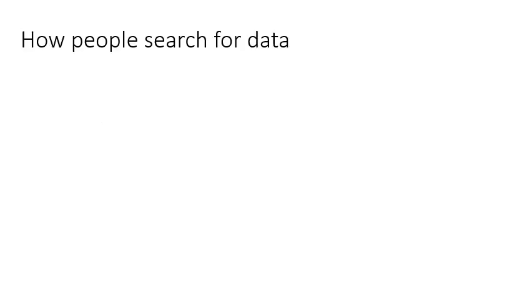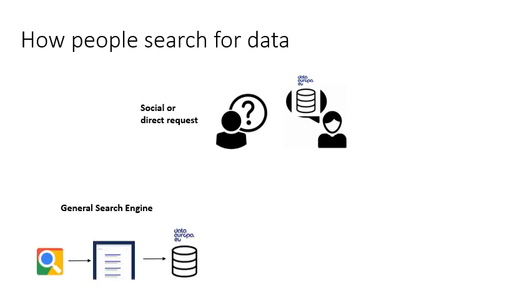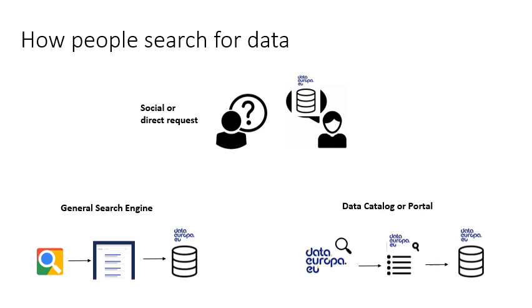Previous user studies have found that people search for data using three strategies: social or direct request to someone or some institution the user might know has the data they need, using a general search engine like Google or Bing, or using a data catalog or portal that has its own search affordances.